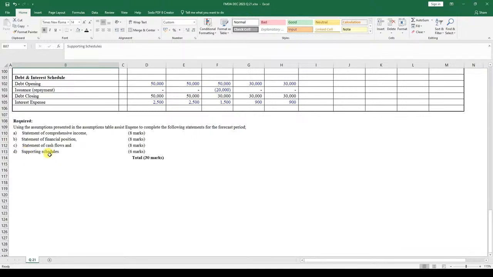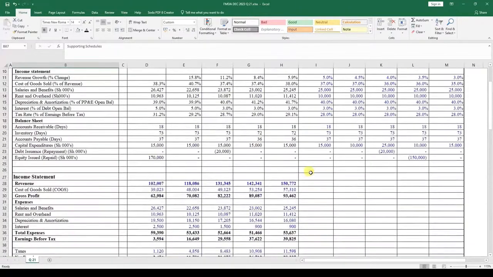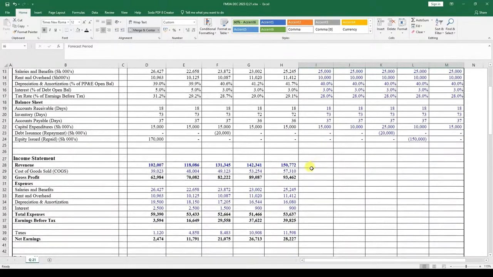All of these total to 30 marks. So we go back up and start filling out the income statement based on this forecast period right over here. The forecast period is from 2017. And we are going to start with the income statement.